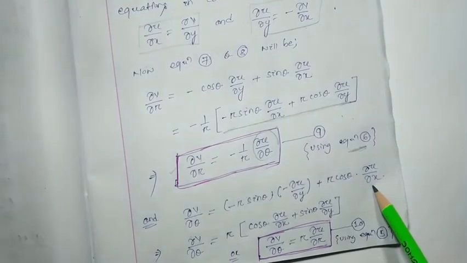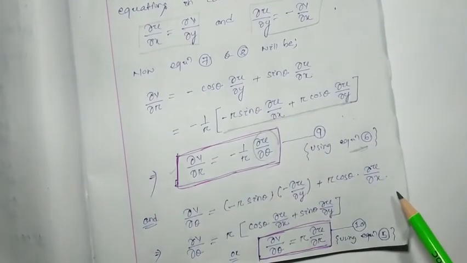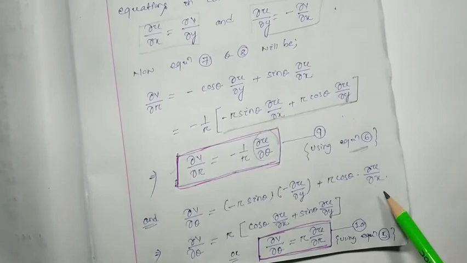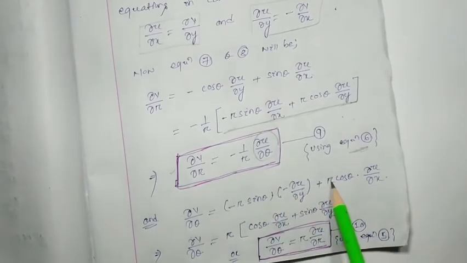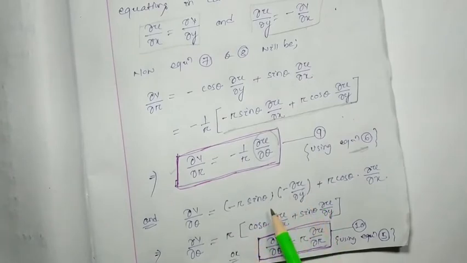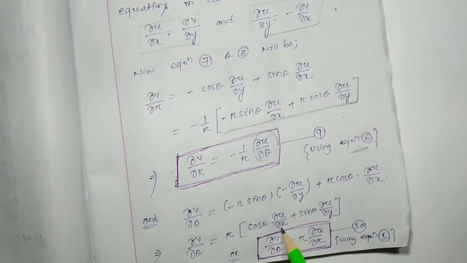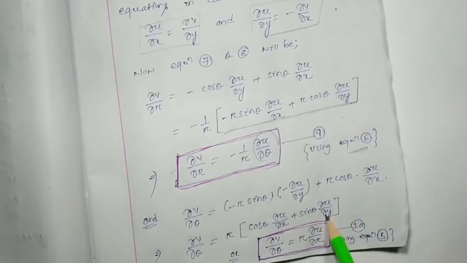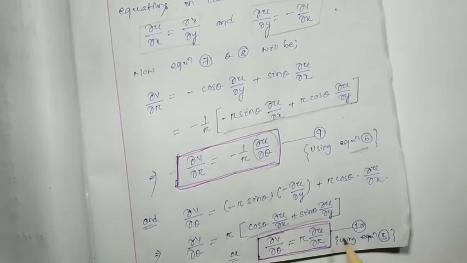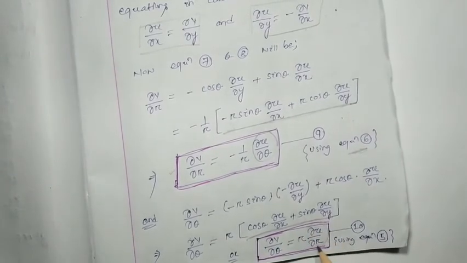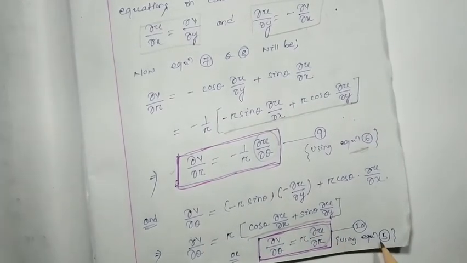Okay, so now here minus minus it will be plus. Obviously, take r as common and take it outside the bracket. We find this is cos theta del u by del x plus sin theta del u by del y. So this is nothing but your del u by del r by considering equation number 5.